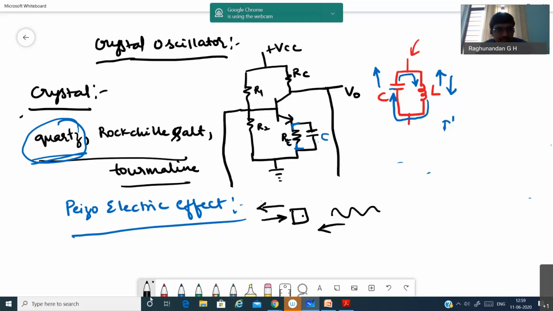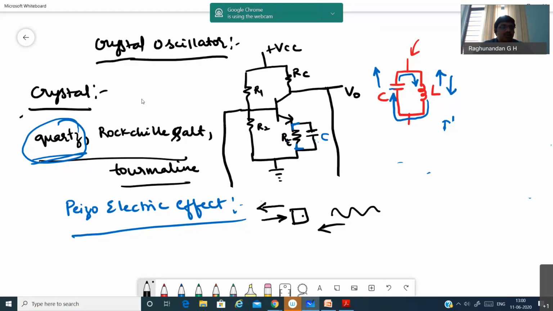Considering this phenomenon, we use this crystal for oscillators, and in majority of places, even in our microcontroller processor, wherever we want to generate a clock signal, we use a quartz crystal.